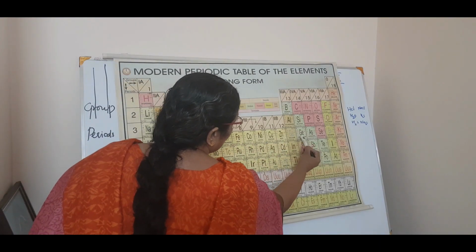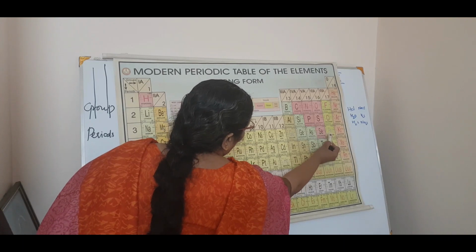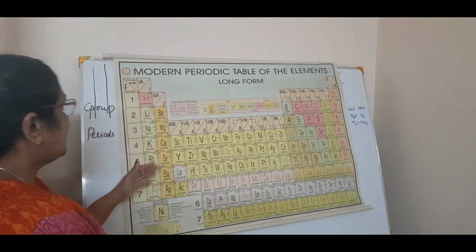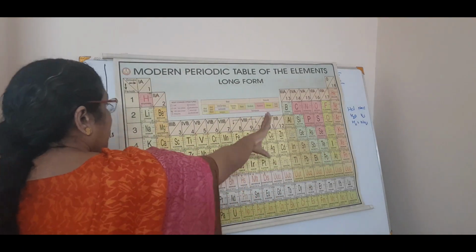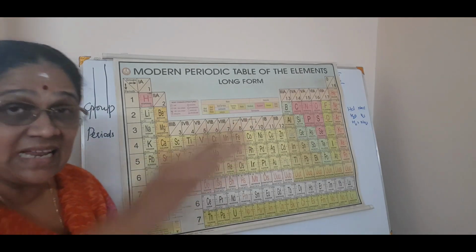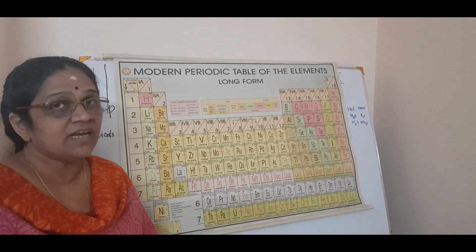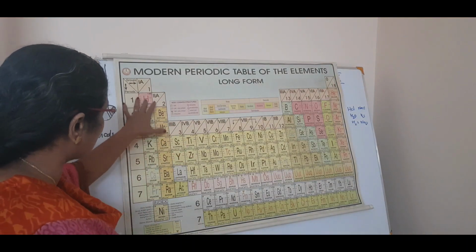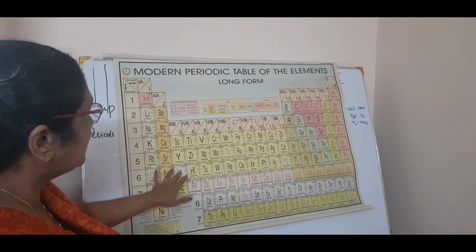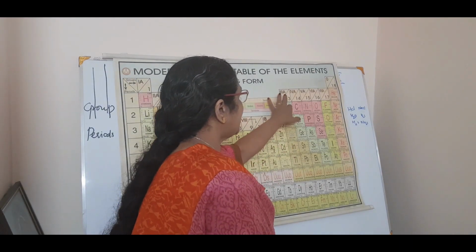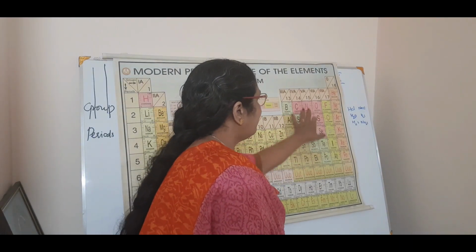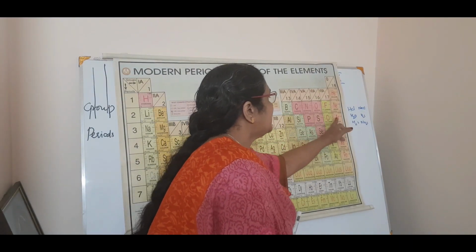Then gallium, germanium, arsenic, selenium, bromine, krypton. So like this, the horizontal rows are called periods and the vertical rows are called groups. Clear? Okay. So this is the first group, this is the second group, this is the third group, or you can say the 13th group, 14, 15, 16, 17, 18.